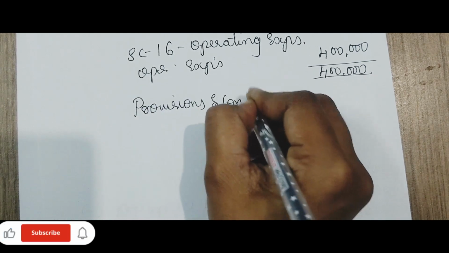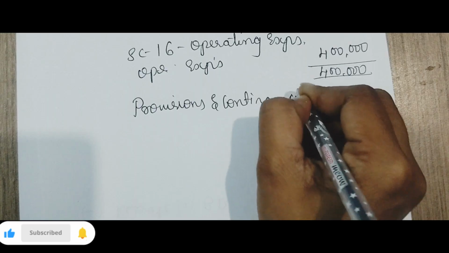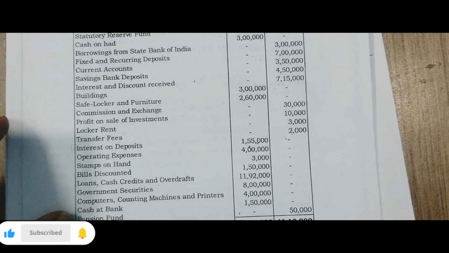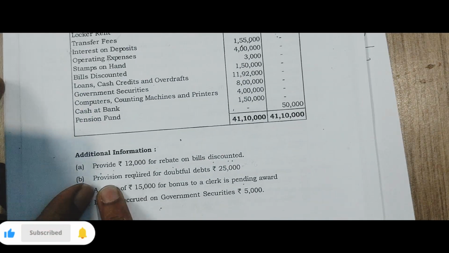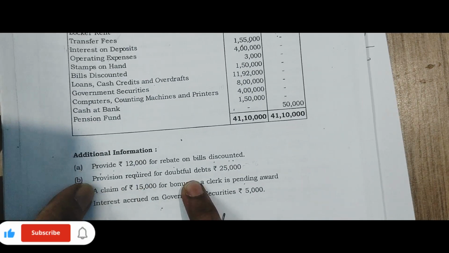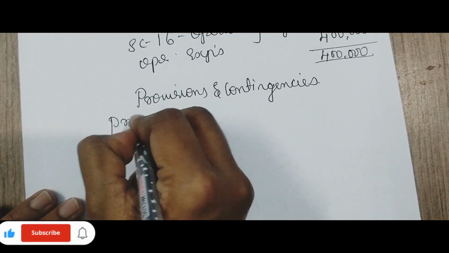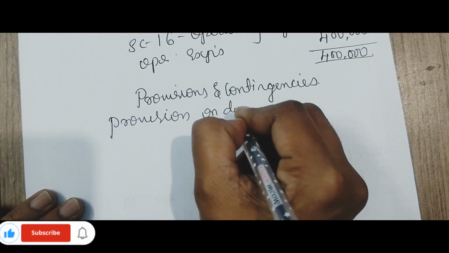and contingencies. Under provision and contingencies, you can see what the provision is. Here we have provision required for doubtful debt. Provision on doubtful debt.